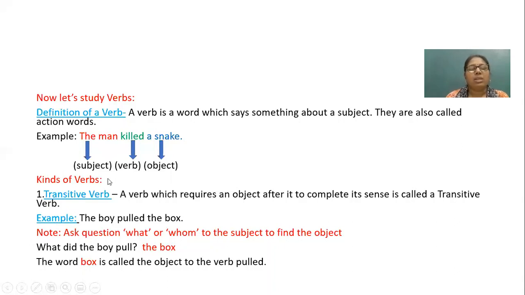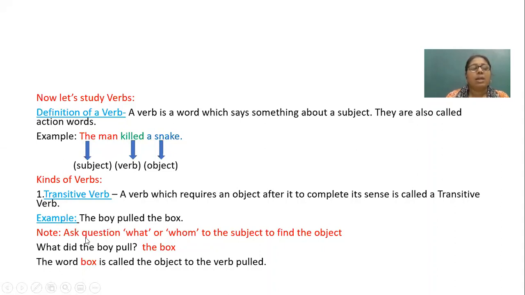Now moving to our next topic, kinds of verbs. First is the transitive verb. A verb which requires an object after it to complete its sense is called a transitive verb. For example, the boy pulled the box.